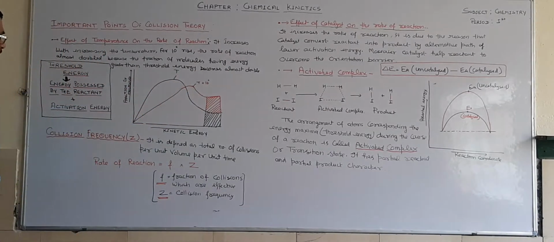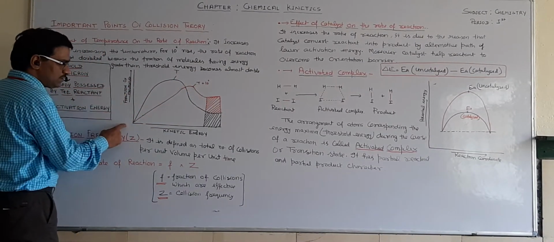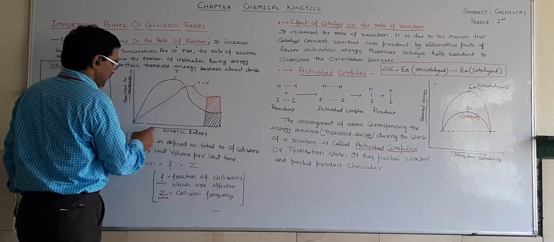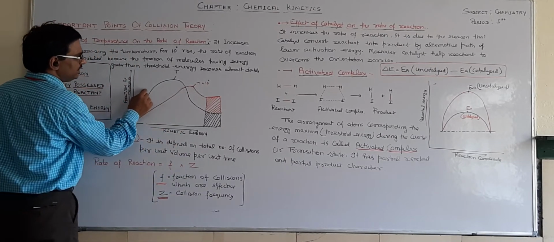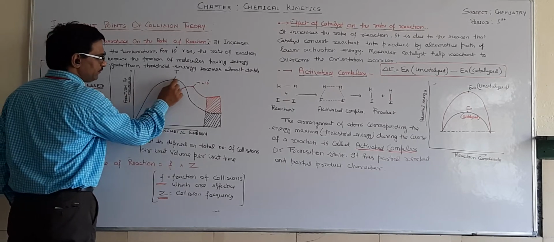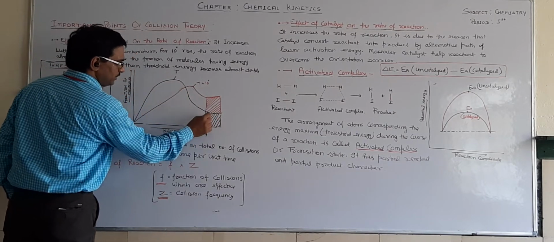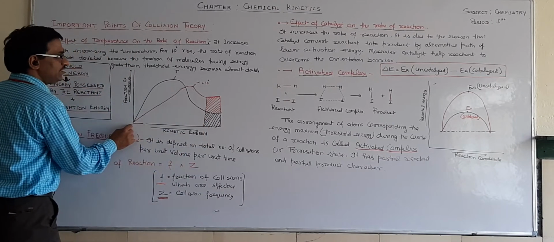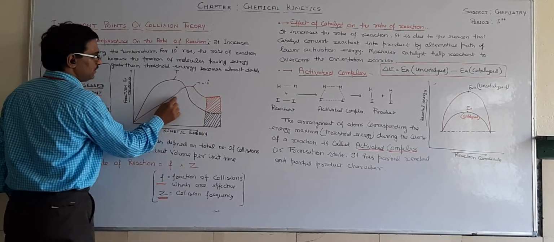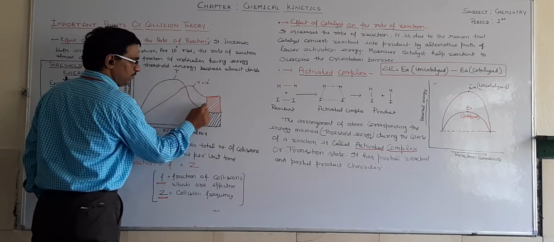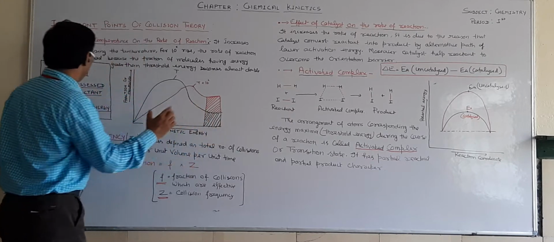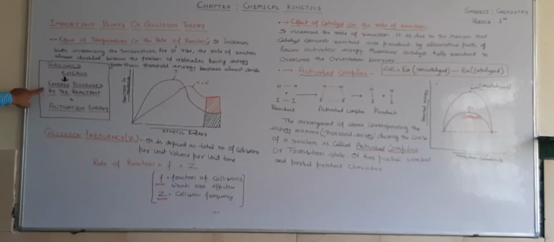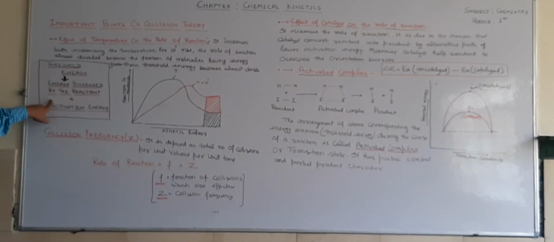It means when we plot the fraction of molecules against kinetic energy, at room temperature the rate of reaction shows this plot. Now, if we increase the temperature by 10 degrees centigrade, the rate of reaction is just double. The shaded area shows the doubled rate of reaction. It means threshold energy is equal to the energy possessed by the reactant plus activation energy.